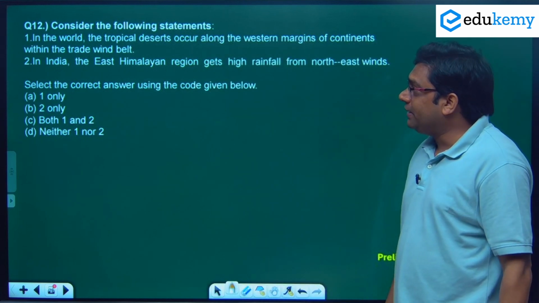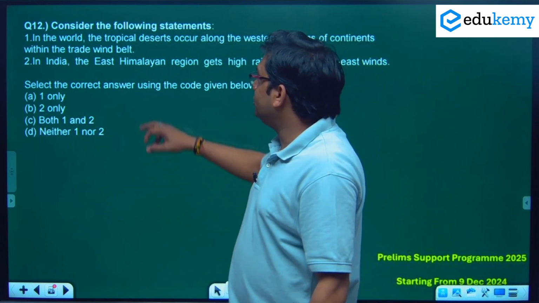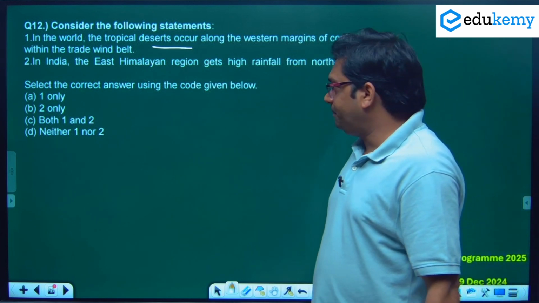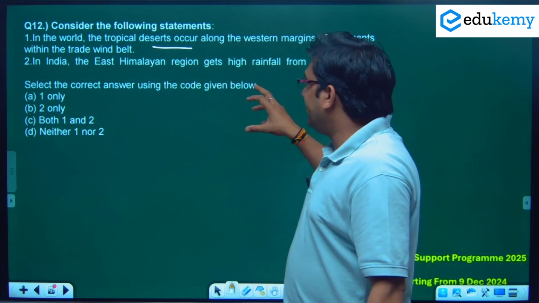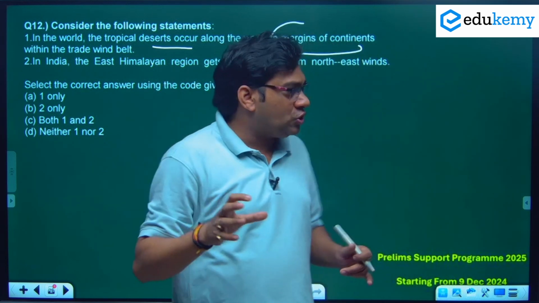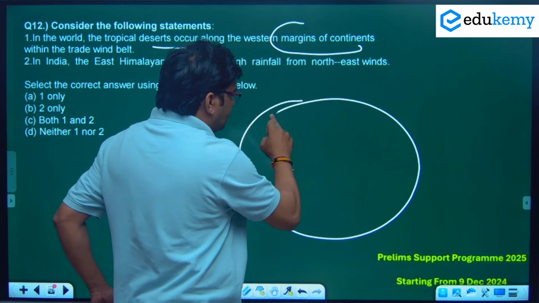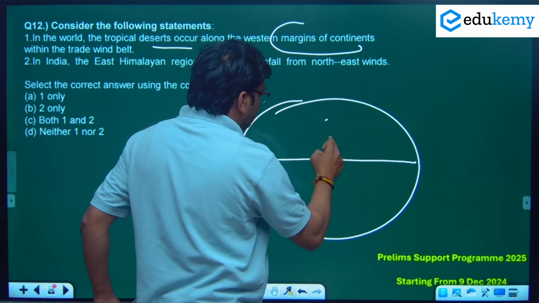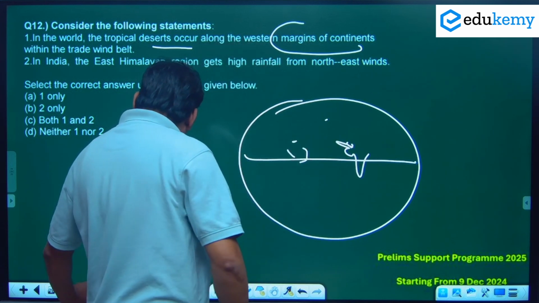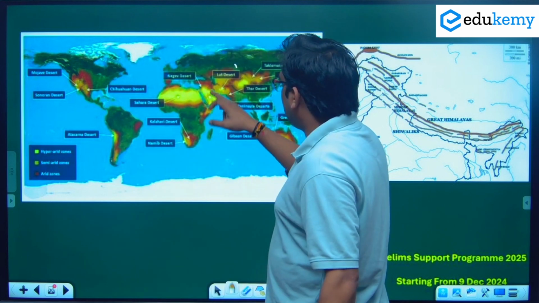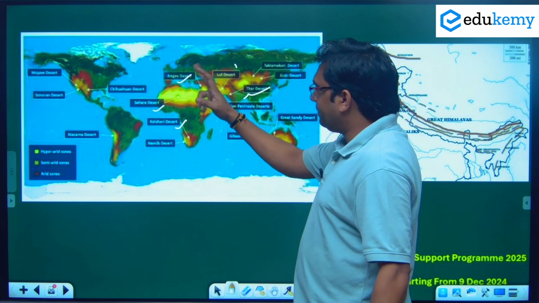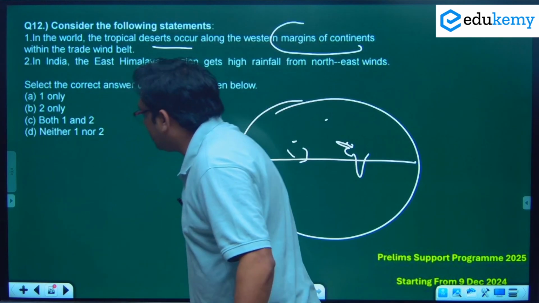Now question number 12, the last question. In the world, the tropical deserts occur along the western margin of continents within the trade wind belt. Can we say that? See, most of the deserts of the world are located in the western part of the continent. This is part of India. In India also you can see the Thar desert is present. You will understand better with this map. This is how the Thar desert is present. All these deserts, the Sahara desert, they are all present in the western part of the continent. So the first statement is correct.